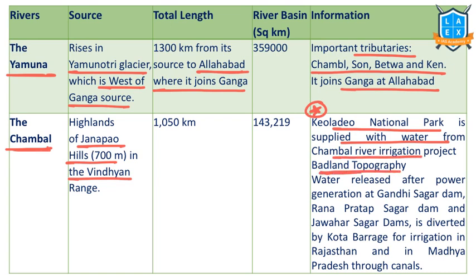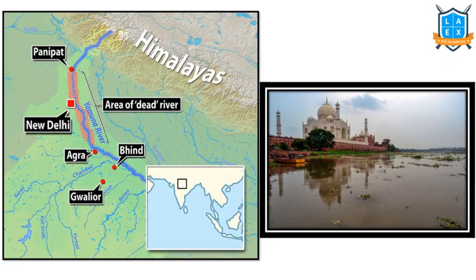It forms badland topography. That means it forms a highly eroded landform. The water released after generation at Gandhi Sagar Dam, Rana Pratap Sagar Dam and Jawahar Sagar Dam, these three, is diverted to Kota barrage for irrigation in Rajasthan and Madhya Pradesh. That means on the Chambal river we have many dams built.